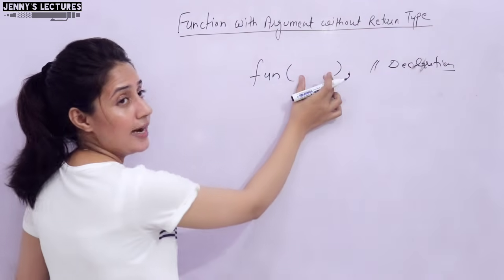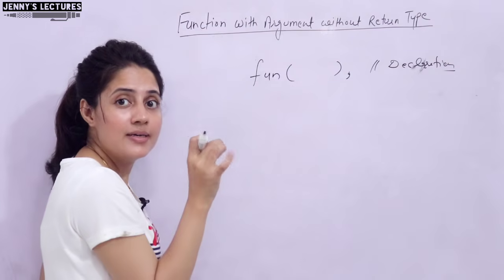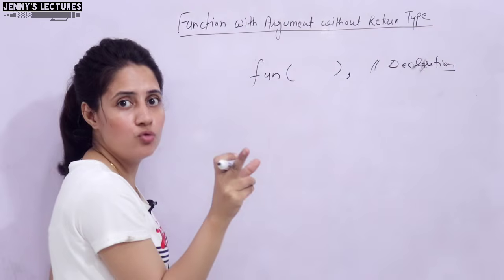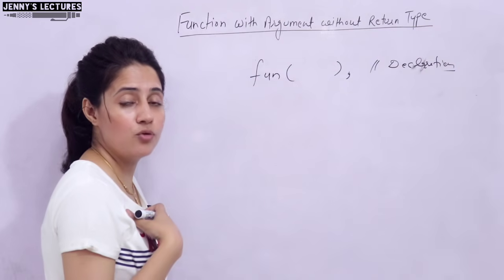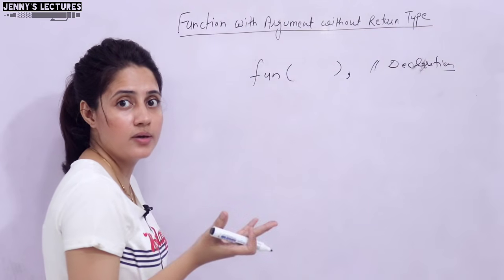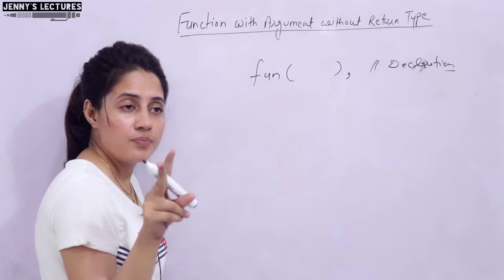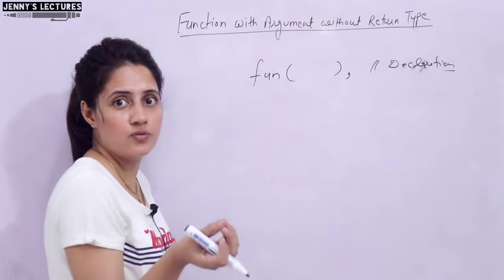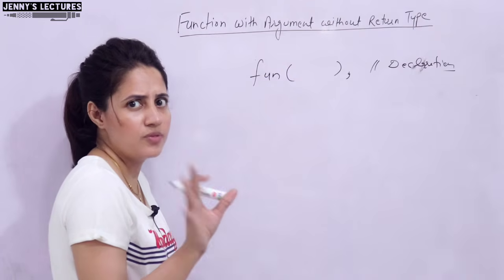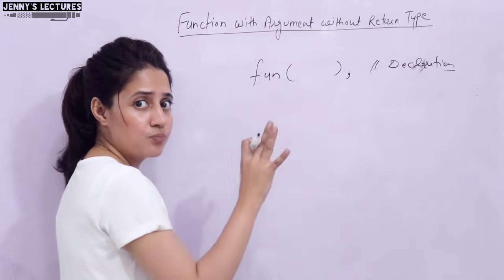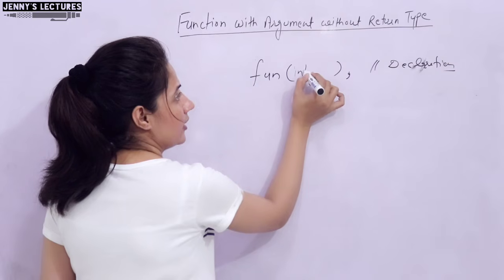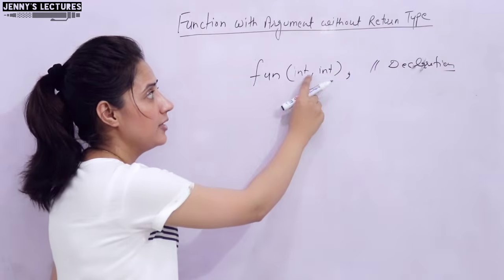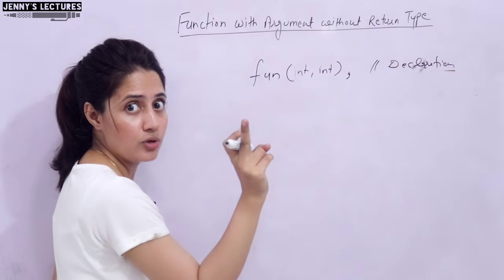in declaration what you will write, you just have to specify the data type of those arguments. Suppose I am doing sum of two numbers, I want to write a function for sum of two numbers. So I want to pass two arguments, and the data type should be integer, or maybe I can take one int, one float, or maybe both float. That's up to you. So suppose I am taking int data type. So here you can write data type int comma int, two data types. In declaration, no need to specify the variables int a, int b. That is in declaration only, right?